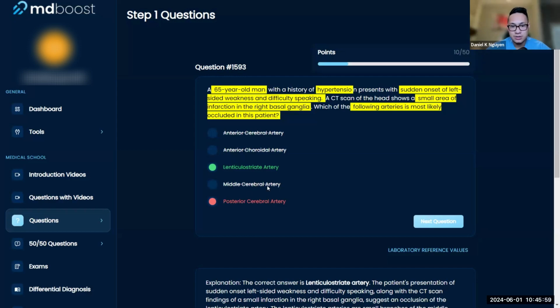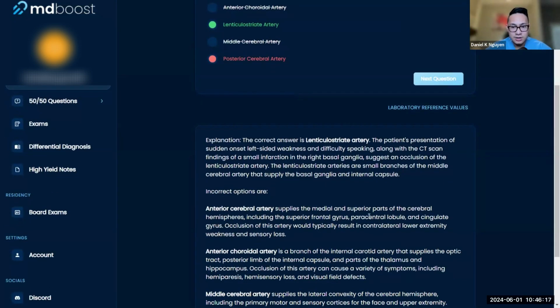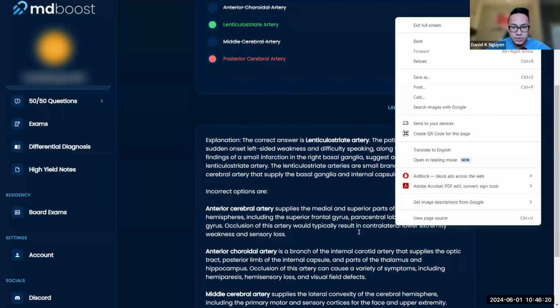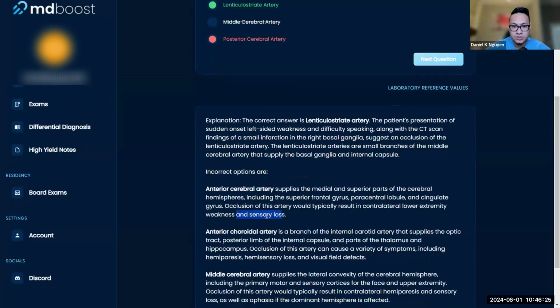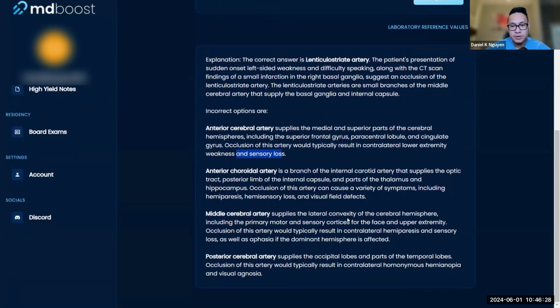Posterior, middle, anterior cerebral arteries, right? Those are your big vessels, and you're gonna have a lot of issues. Anterior cerebral artery is all the way at the tip top. That's how I remember it. And this usually does your legs. Lower extremity weakness and sensory loss of your lower extremities, like your feet and shins, for your anterior cerebral arteries. Your middle cerebral artery consists of a lot of things. Usually contralateral hemiparesis and sensory loss, as well as aphasia if the dominant hemisphere is affected.